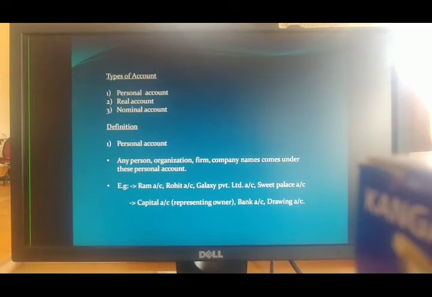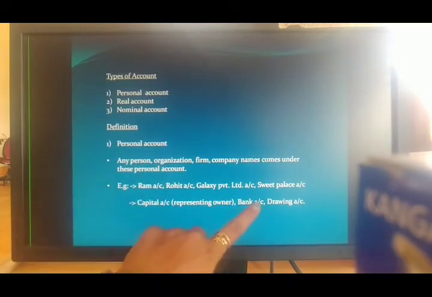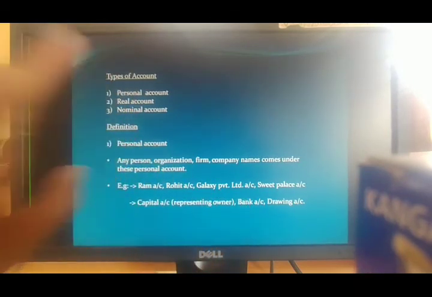Whatever cash he deposits, whatever cash he withdraws, will be related to that owner only. How much cash he has, how much he has withdrawn, how much he has in the bank, it represents the owner's bank details only. So that's why bank account comes under personal account.